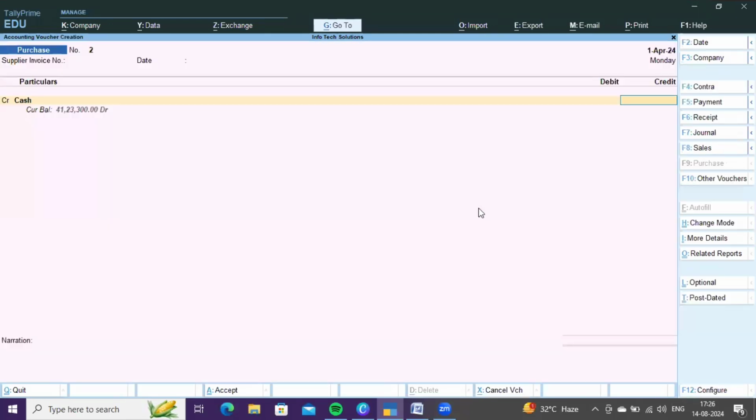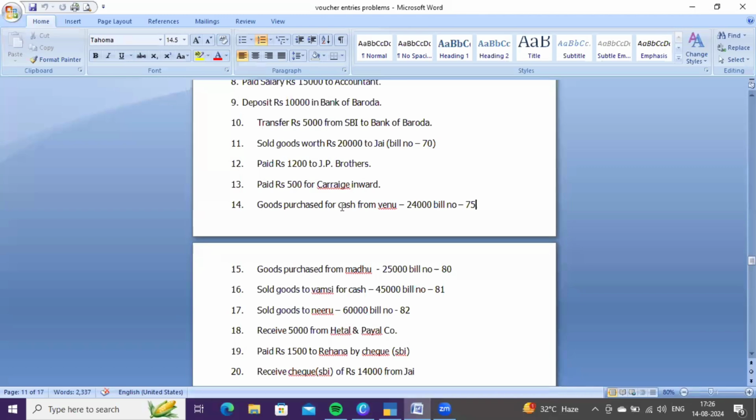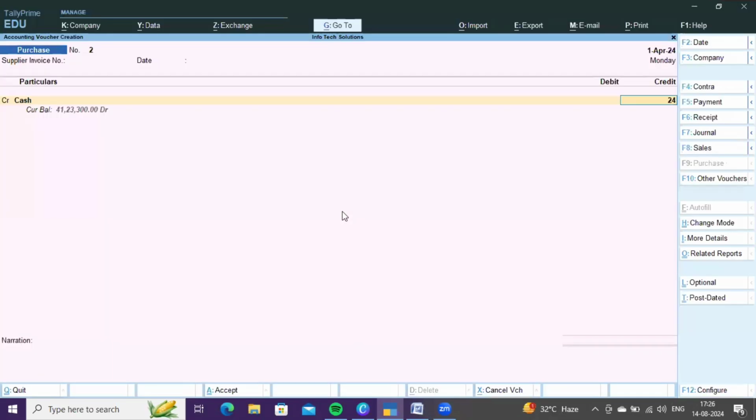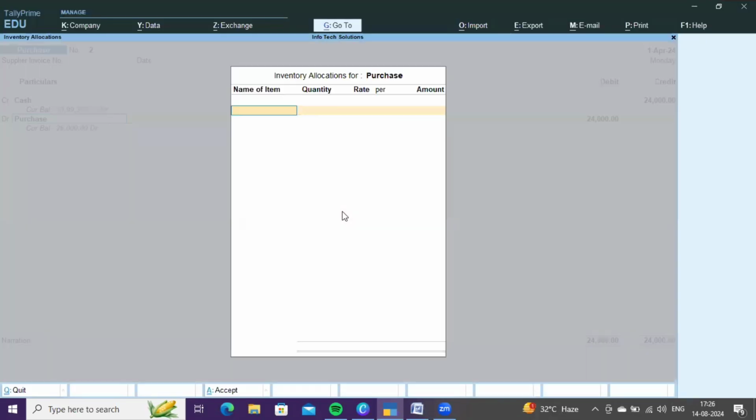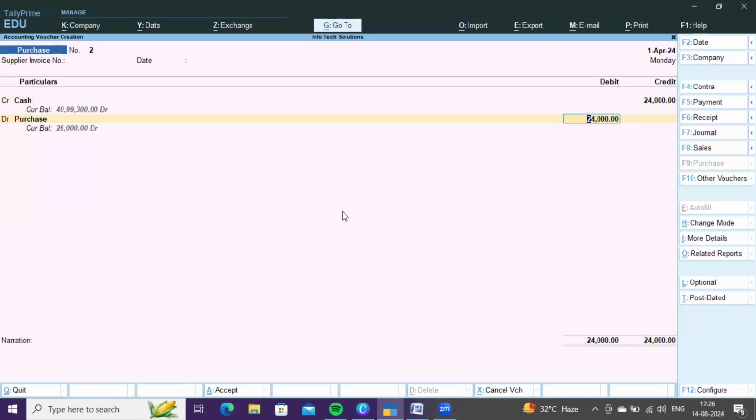Okay, don't get confused. If any cash has been immediately paid or received while selling goods or purchasing goods from others, you need to consider two accounts only, either cash and purchase account or cash and sales account. Ignore Venu account. So in this transaction, we purchased goods and immediately paid cash. So ignore Venu account and you need to credit cash account as cash is going out, 24,000, and debit purchase account as we are purchasing.